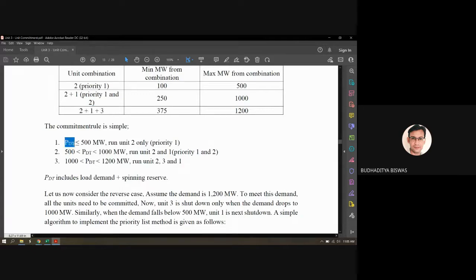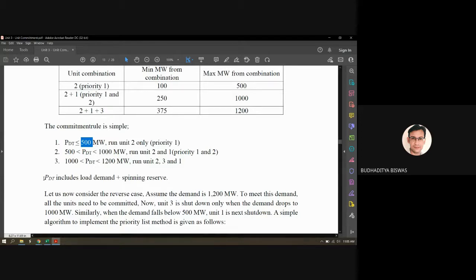If the load demand is less than equal to 500 megawatt, run unit 2 only. Okay. If the load demand is 500 to this 1000 megawatt, run unit 2 and 1. And if the load demand is more than 1000 megawatt to 1200 megawatt, run unit 2 and 3.